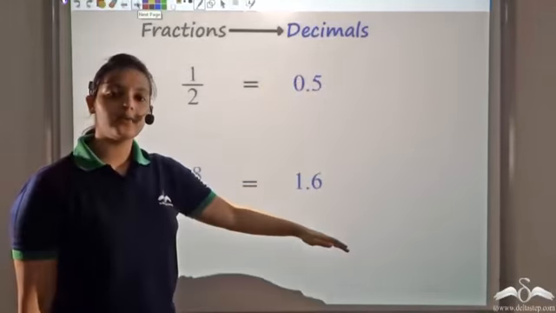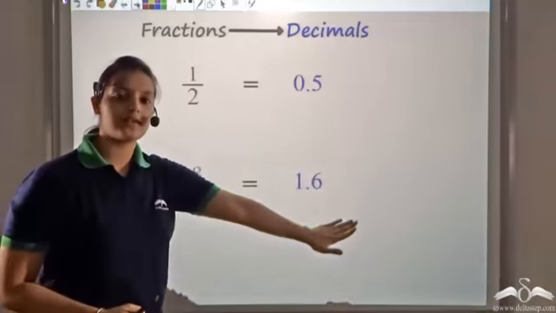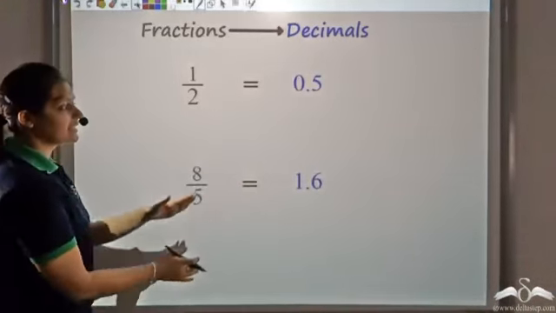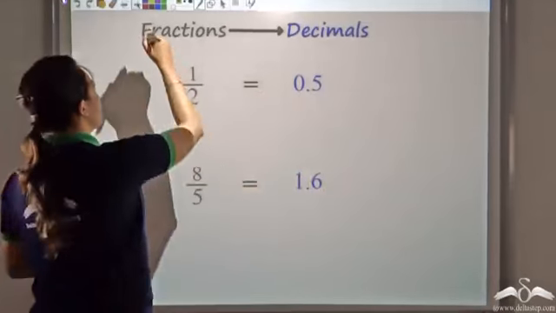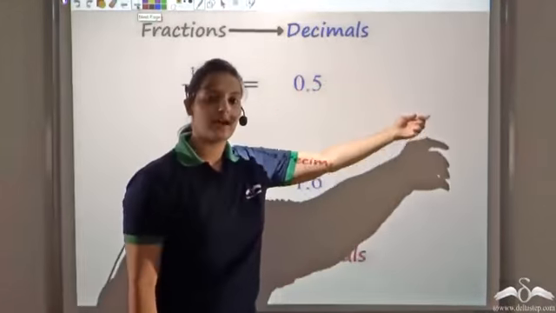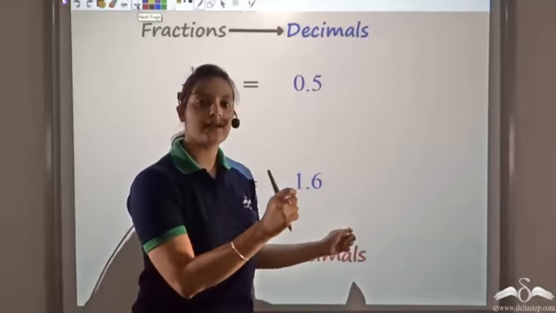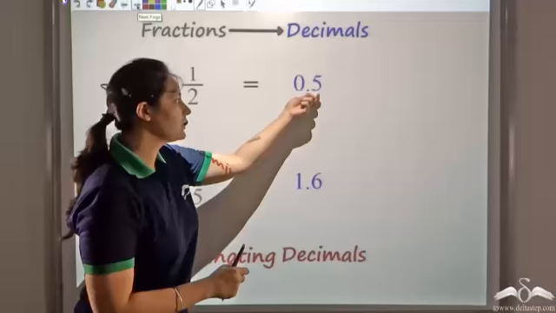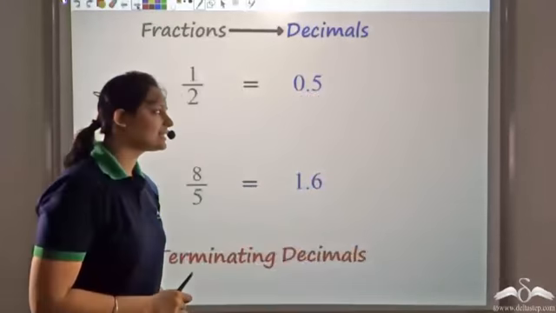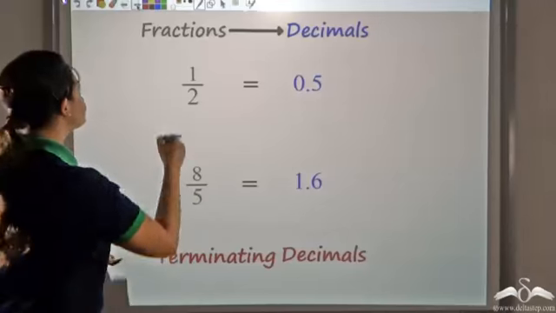So after dividing, what I see is that I get the remainder 0 and the decimal stops after some point. So I can say that these are decimals which are called terminating decimals, because after dividing I get the remainder to be 0 after some point. After a decimal point, the remainder becomes 0, and hence I can say that these decimals are terminating decimals.